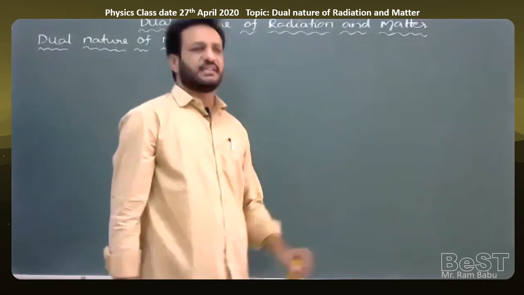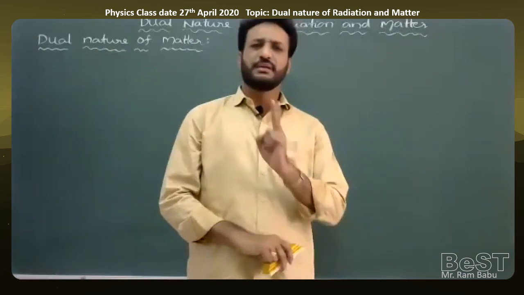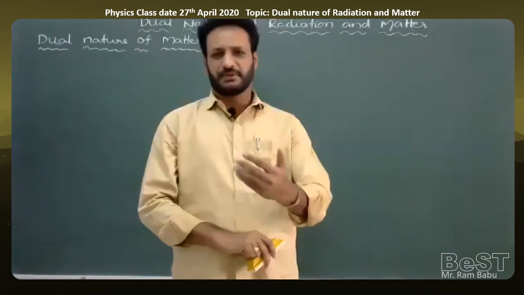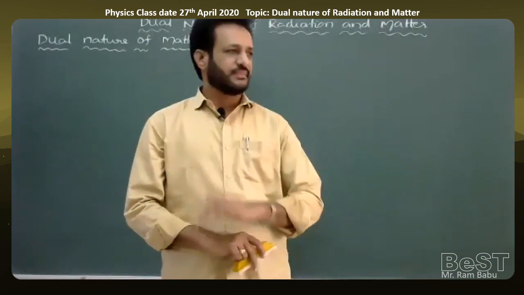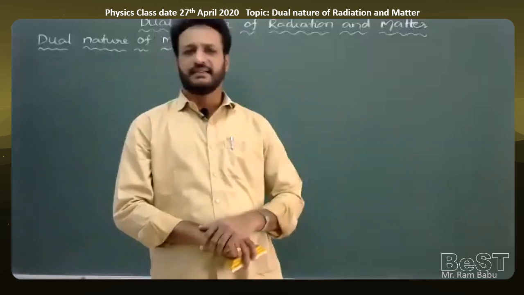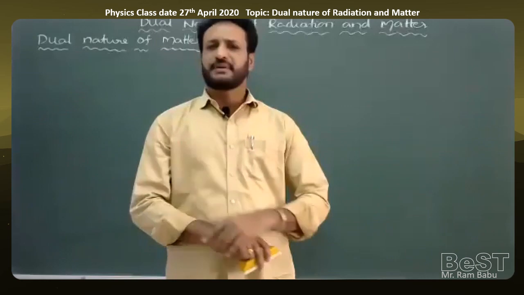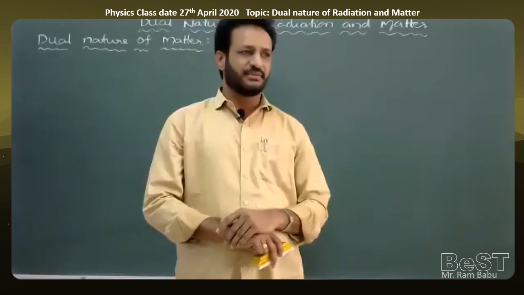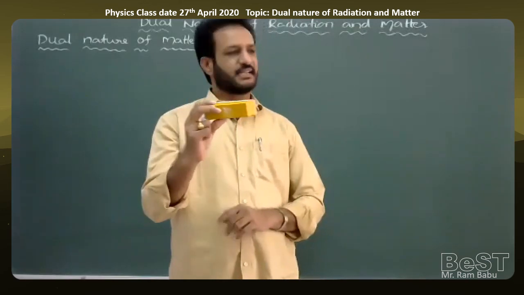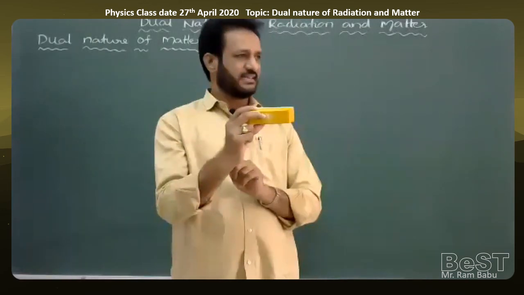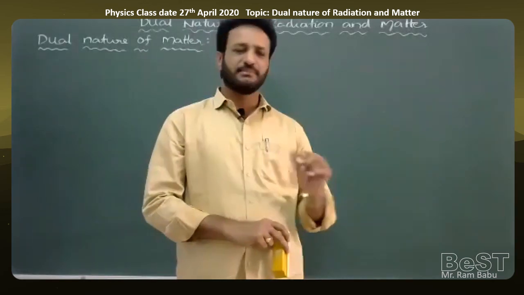So generally, in your total nature or universe, if you observe carefully, it has two important entities or two important properties. One is radiation and the second one is matter. So anything in the total universe must come under the category of either radiation or matter. For example, visible light that we are seeing belongs to radiation. And if you take this duster, it has a mass, right? That's why it belongs to matter. So anything having a certain mass can be called matter.